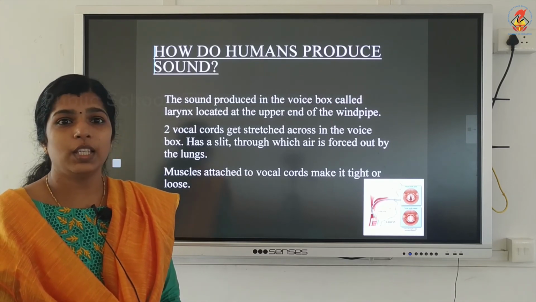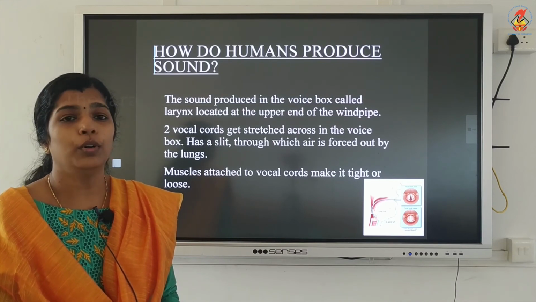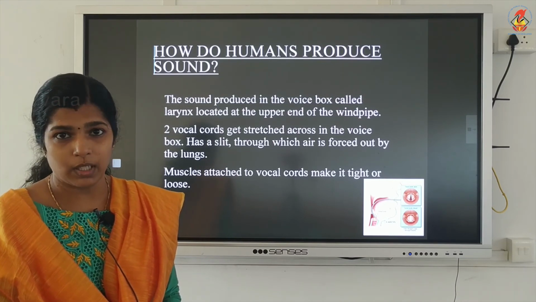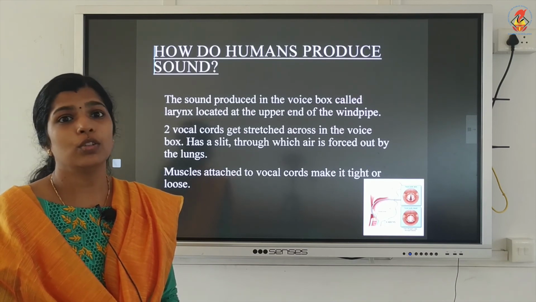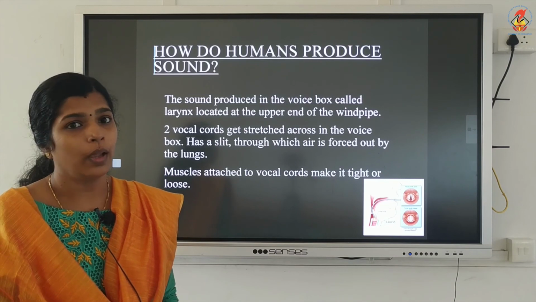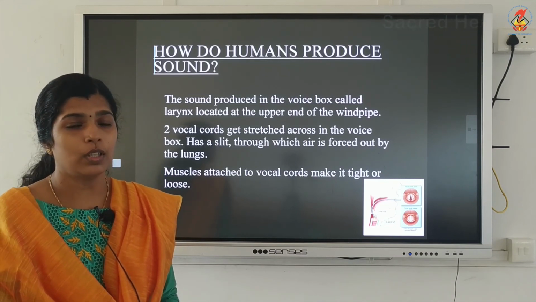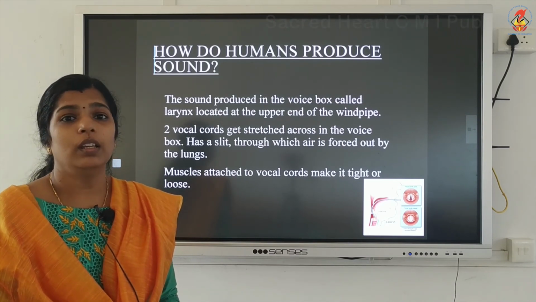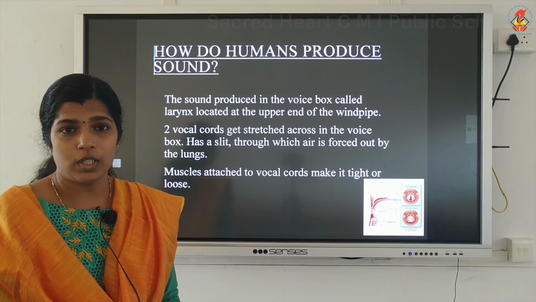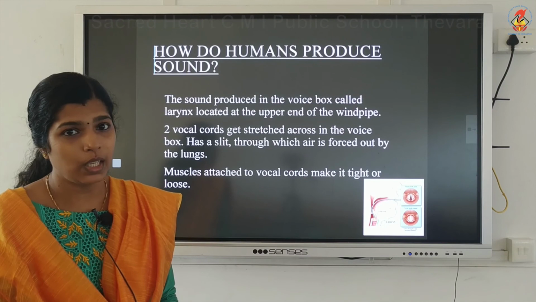Now, there is a change in the length of the vocal cords for men and women. For men, it is about 20 millimeter and for women, it is about 15 millimeter. So, the sound produced by women is of high frequency because shorter the length of the vocal cords, higher the frequency. In children, the vocal cords are very small, so they also produce high frequency sound.